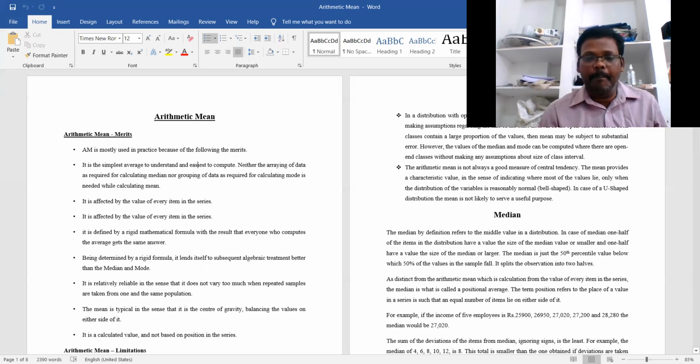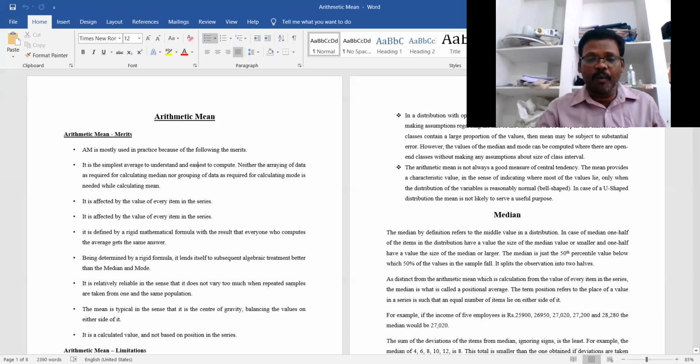The arithmetic mean is not always a good measure of central tendency.